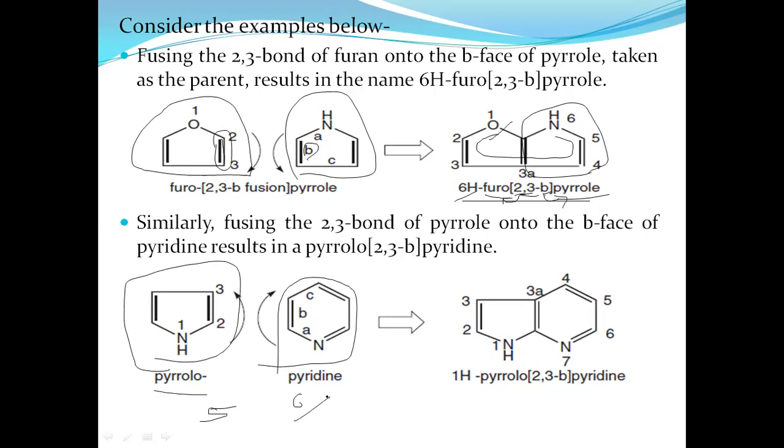But on the basis of ring size, pyridine is the parent ring. When you identify the parent ring, its name is represented as the suffix at the end. So pyrrolo, a, b, the b side is fused with the 2,3 positions of pyrrole. This 2,3 is for pyrrole and the b side is for pyridine. In this way, you have to give the names.